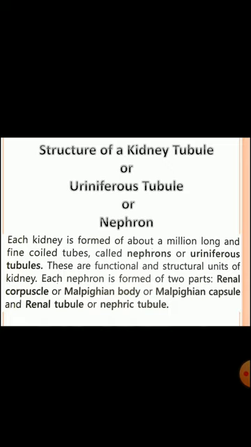Each nephron is formed of two parts: the renal capsule, also known as the Malpighian body or Malpighian capsule, and the renal tubule, also known as the nephric tubule.